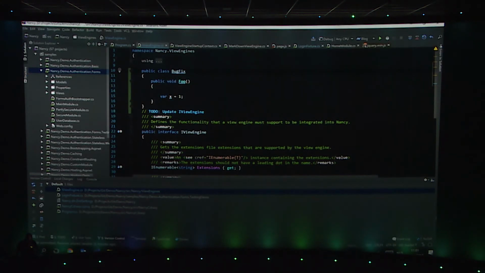Right, what else is in there? What else do you expect from an IDE? Debugging, thank you. That's another really nice one.